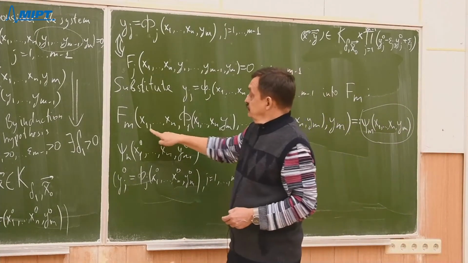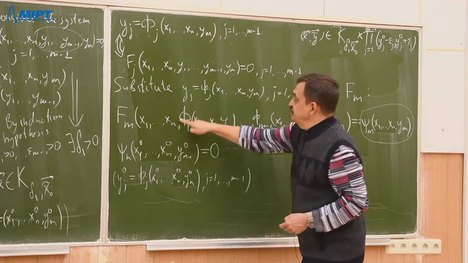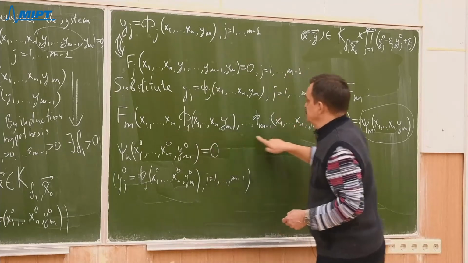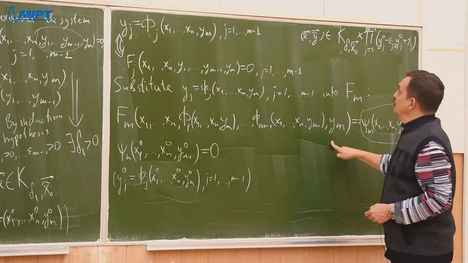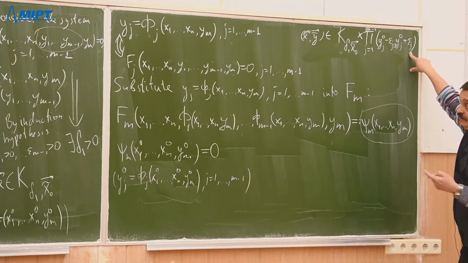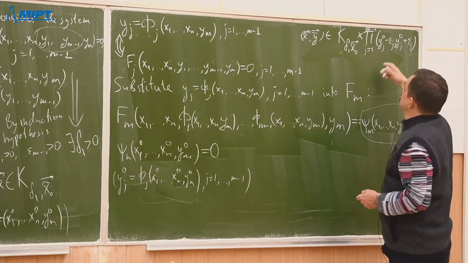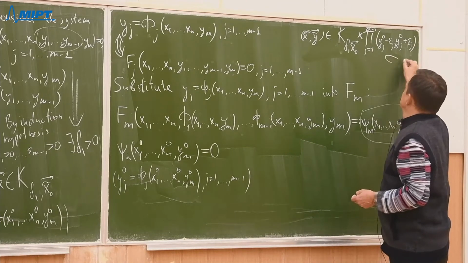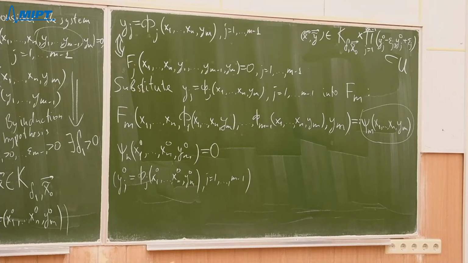So when we substitute them into this list of variables, then the resulting point will be here, once again by induction hypothesis. And of course, I should suppose that this is in our neighborhood U, where everything is satisfied.